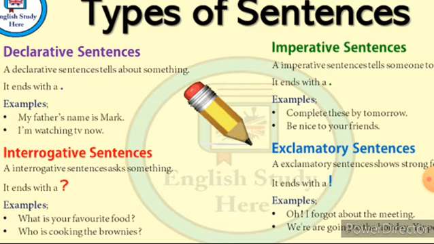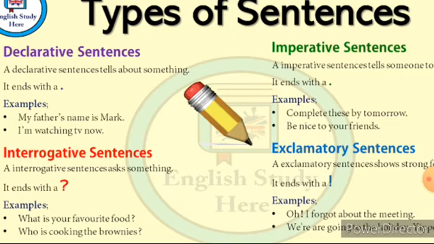The second one is the interrogative type. Interrogative sentences ask something. It ends with a question mark. This sentence asks a question. And it begins with words such as who, what, when, where, why, which, how, did, has, have, can, likewise the question words.